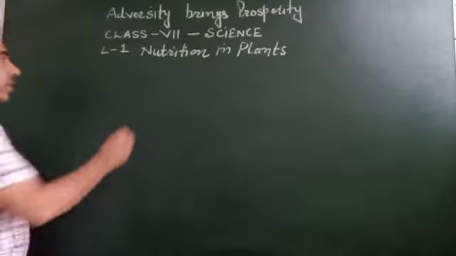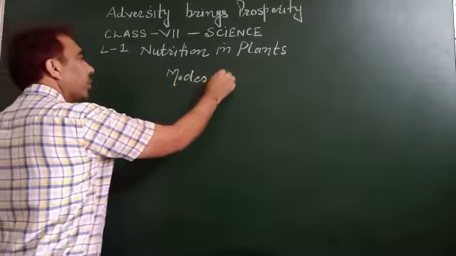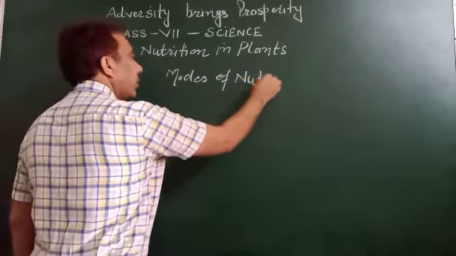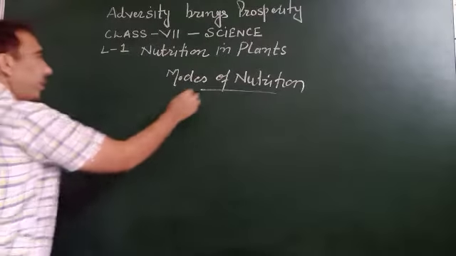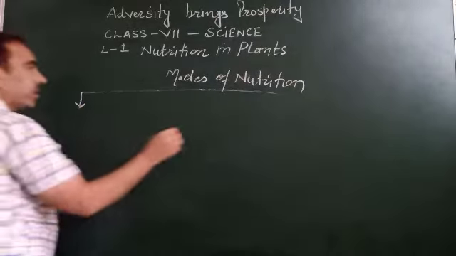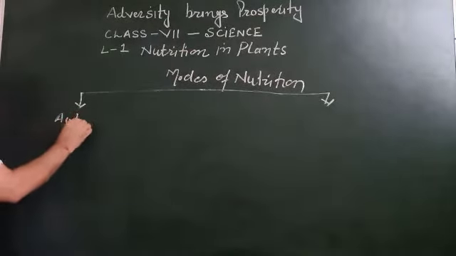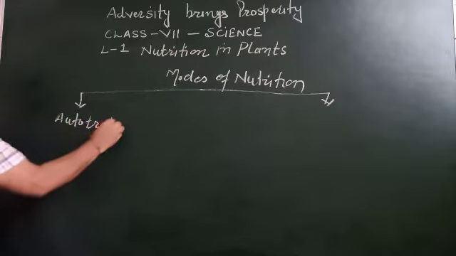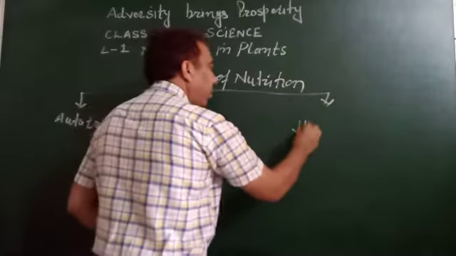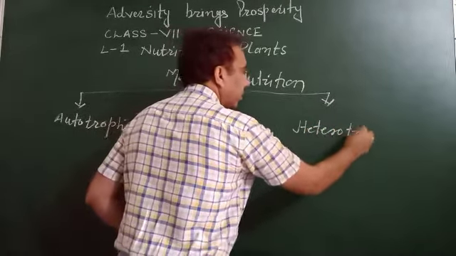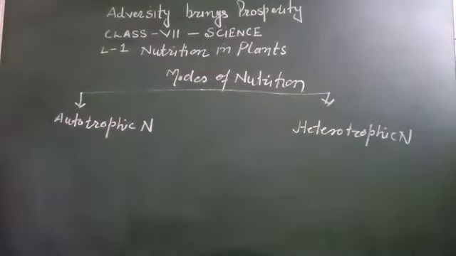Now we are going to study different modes of nutrition. Nutrition can be divided into mainly 2 parts. First is known as autotrophic nutrition, and second is heterotrophic nutrition.